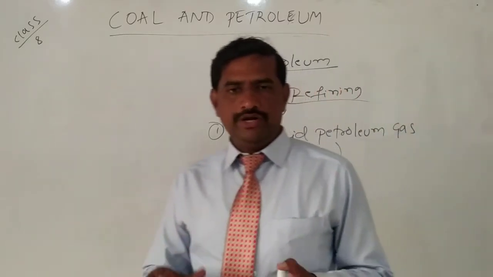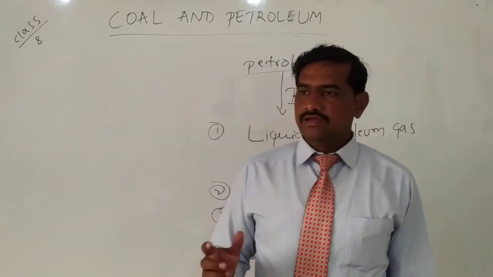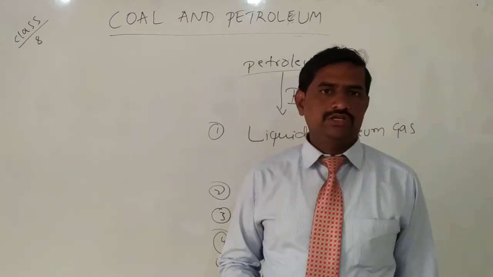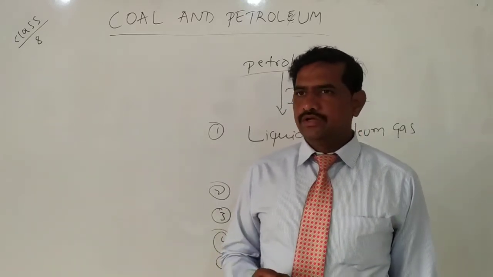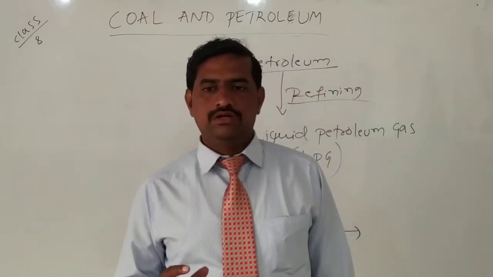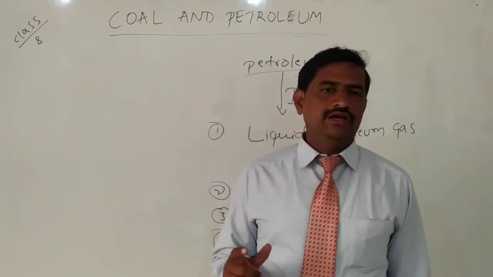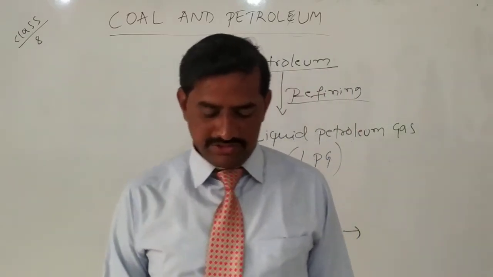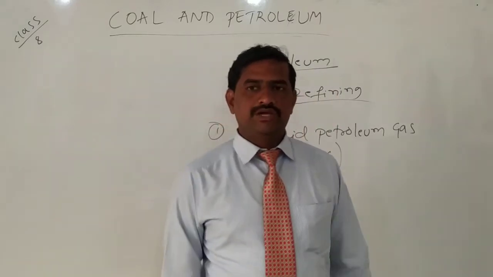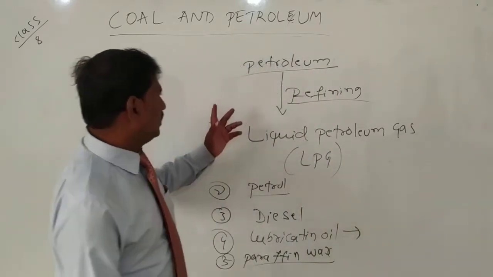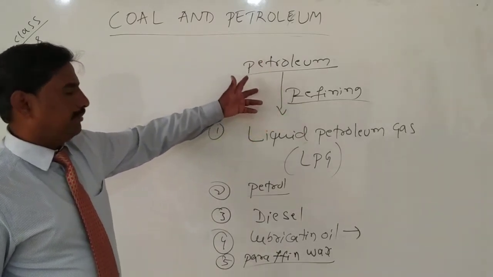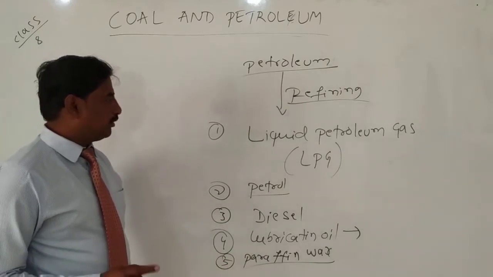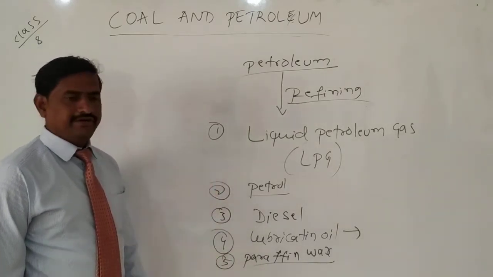Some people nowadays are also using stoves with kerosene oil. Kerosene is also one of the byproducts of petroleum. Kerosene was also used in lamps for lighting, and pure kerosene is usually used in aircraft, jet planes. So this is about petroleum production, how petroleum is produced, and what the different byproducts of petroleum are from the refining process.